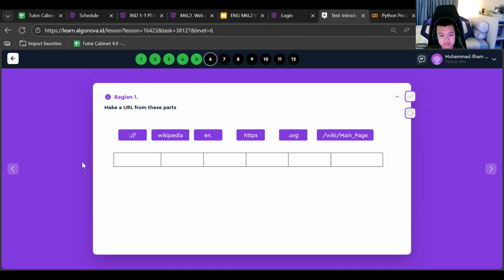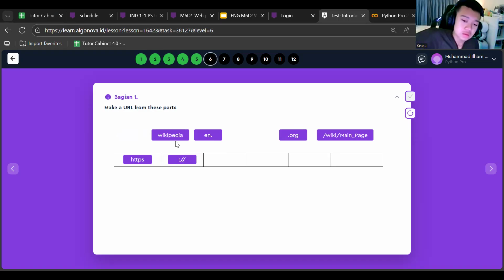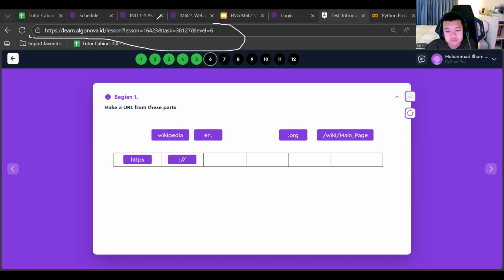Let's make the URL from these parts. So how can we make this? Maybe the first part will be HTTPS, and then once again. The easiest way is you can see your tool bar, and then you can see how it looks, how we make it. Okay, HTTPS, and then we go for the double slash.